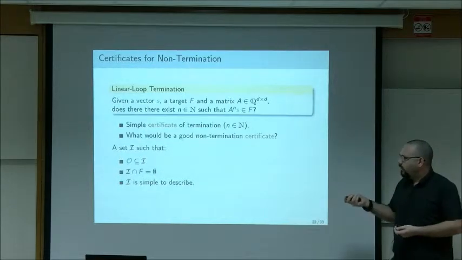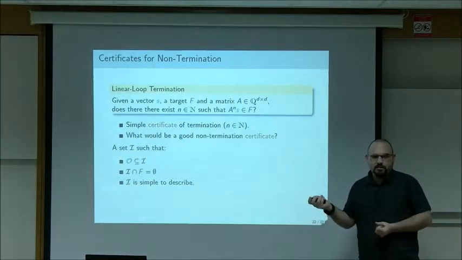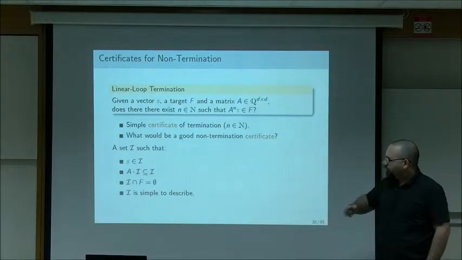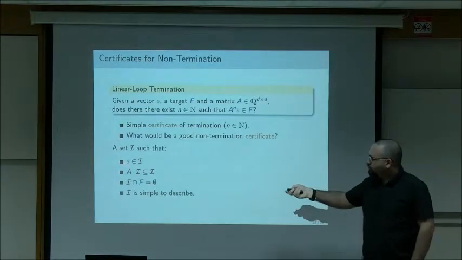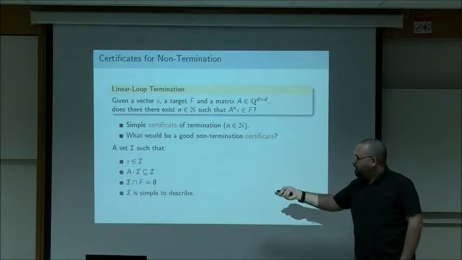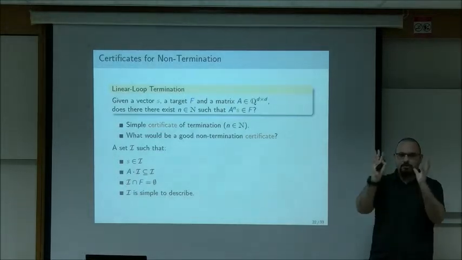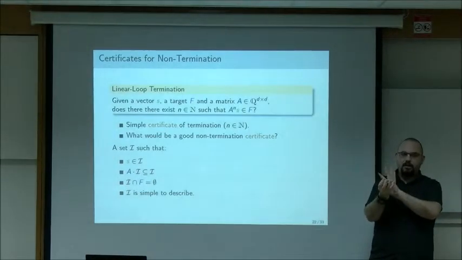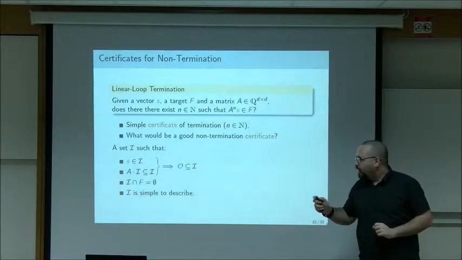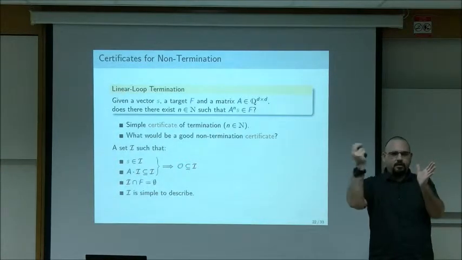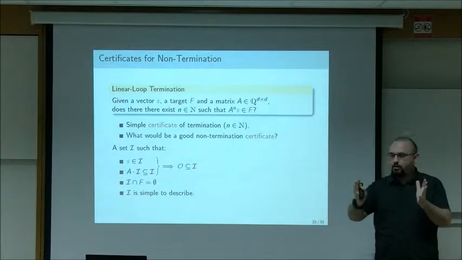And obviously, now we need to actually assume something, because otherwise I'll have a complete explanation. So what we do is split this requirement into two requirements. The first one says that the initial vector is in I, and the second requirement says that I itself is invariant under the matrix. So if you take a point in I, apply the matrix, you'll stay within I. And these two requirements together imply that the orbit is contained, because the initial point is there, and whenever you apply the matrix, you stay within the set, so the entire orbit is there.